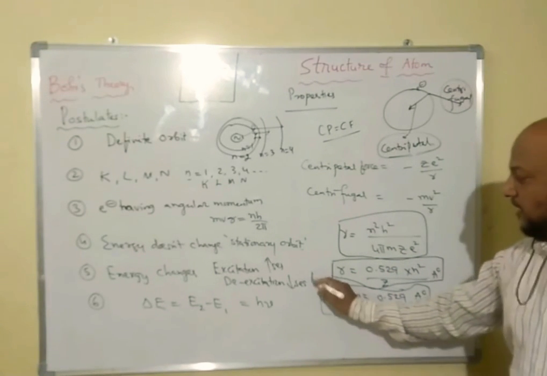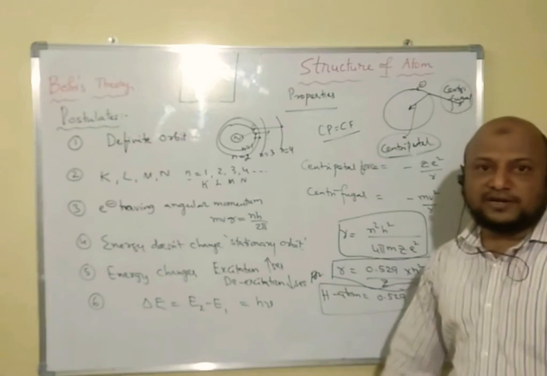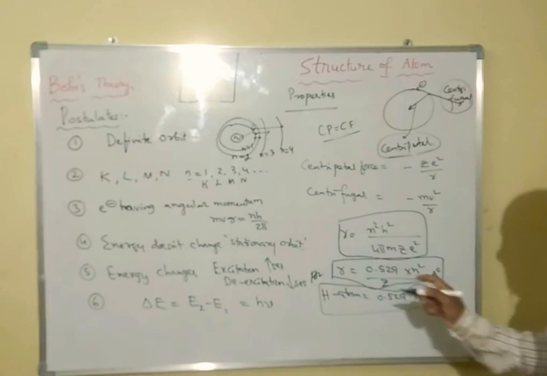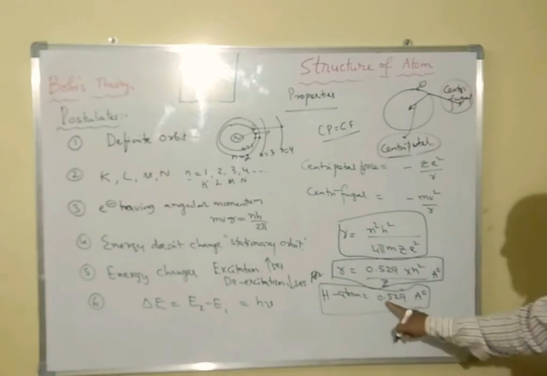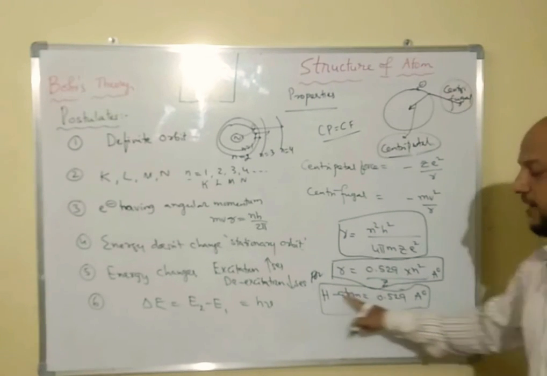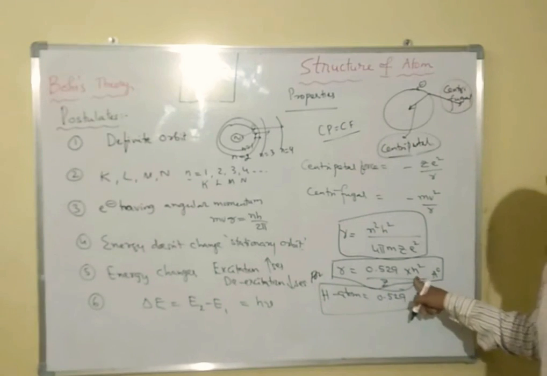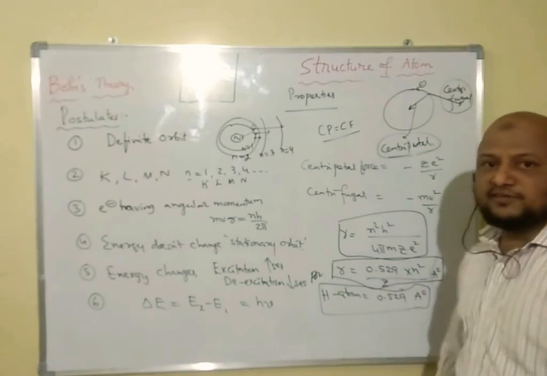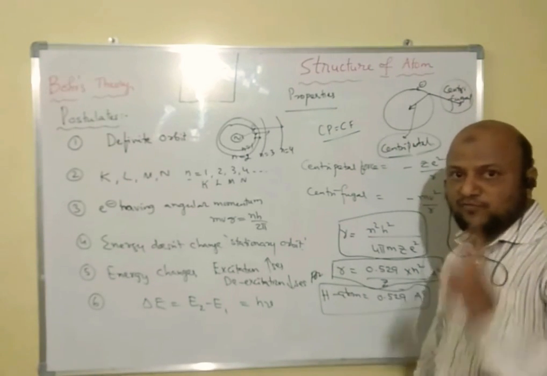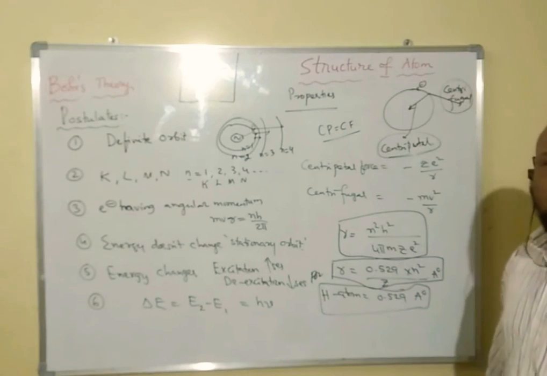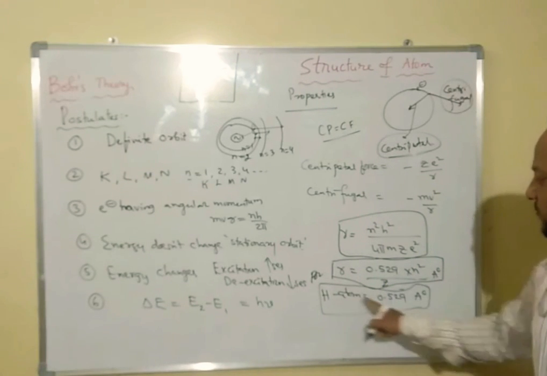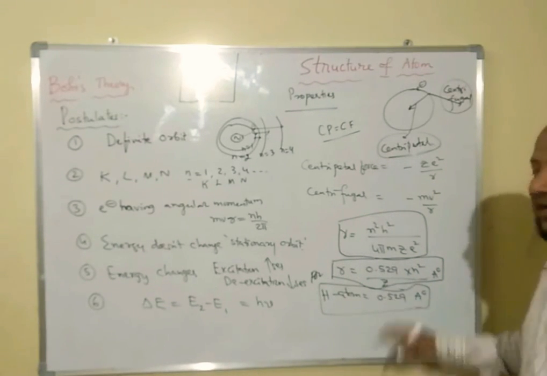Then for the hydrogen atom especially, because we are discussing the hydrogen atom, the value is 0.529 angstrom, because n is equal to 1 and Z is equal to 1. So for hydrogen, Z is equal to 1 and n is also 1. So for the hydrogen atom the radius is 0.529 angstroms.